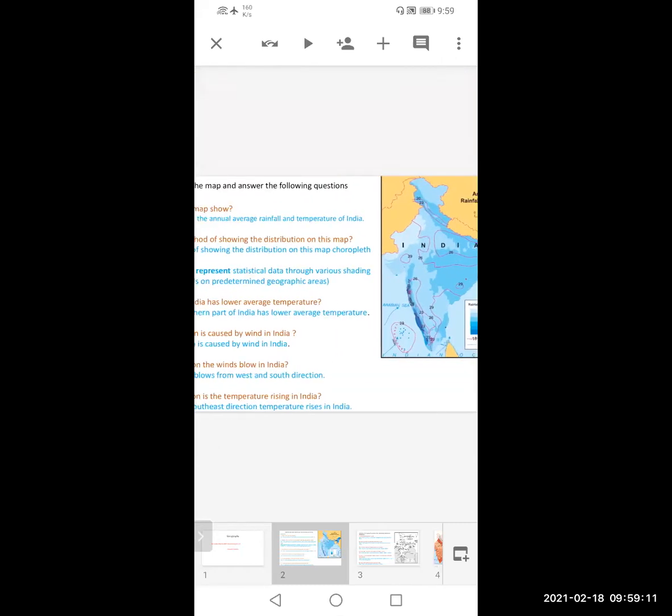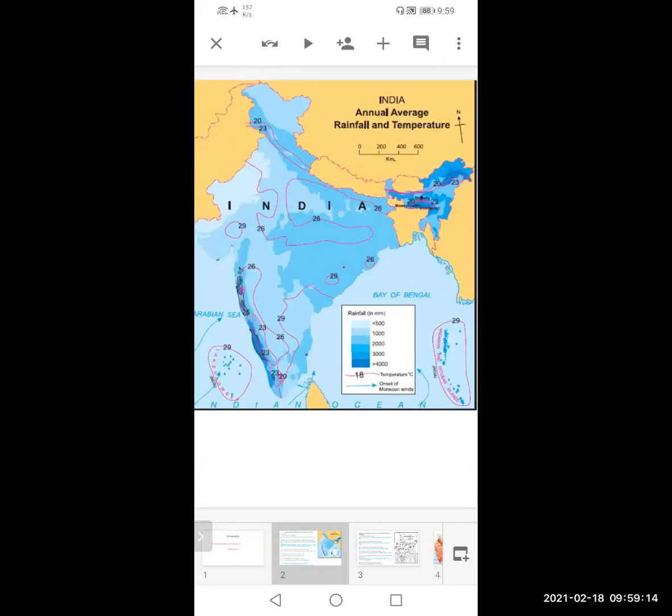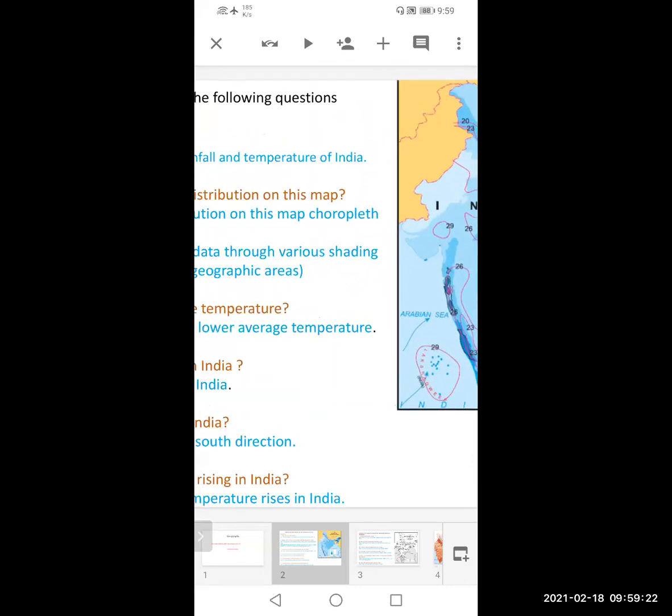So that is why, and you can see the temperature line. It is given there as 20, 20. Again here in Jammu and Kashmir it is 20. So you can find the answer and write accordingly.